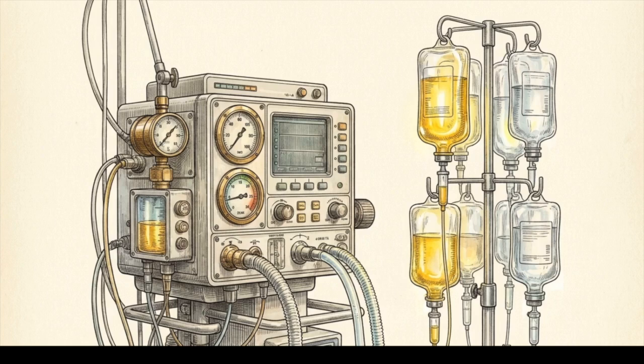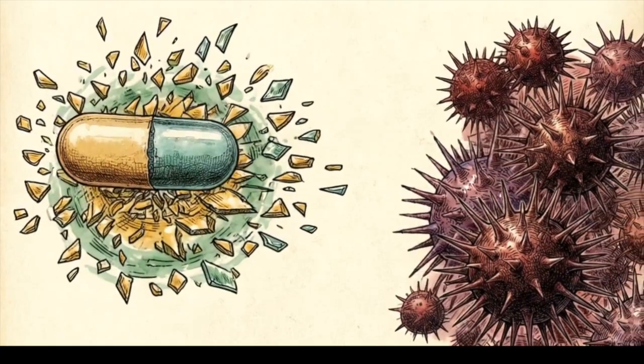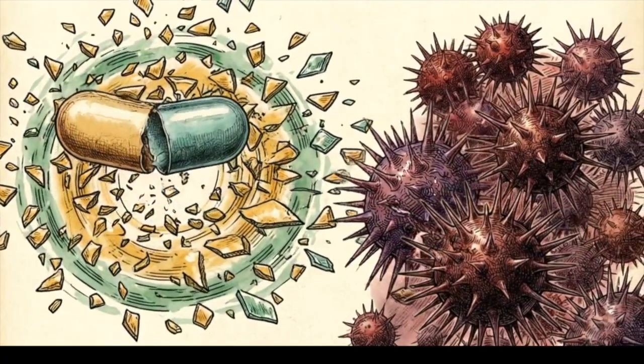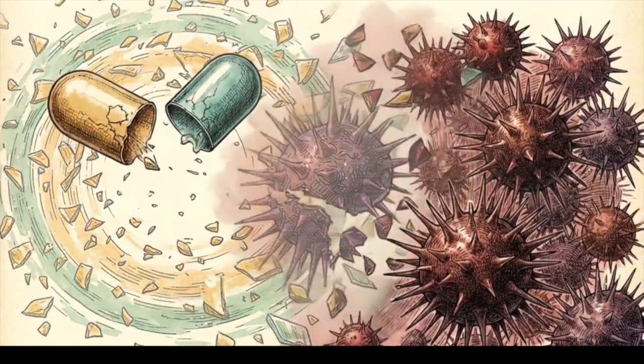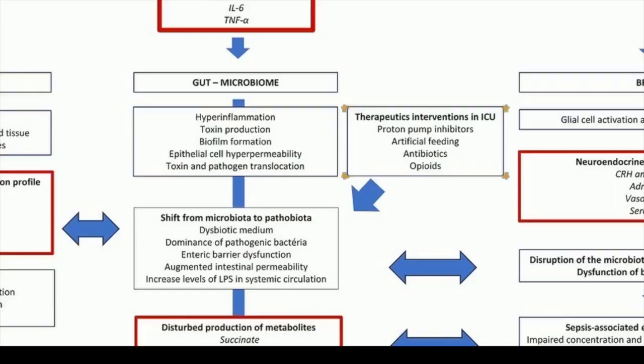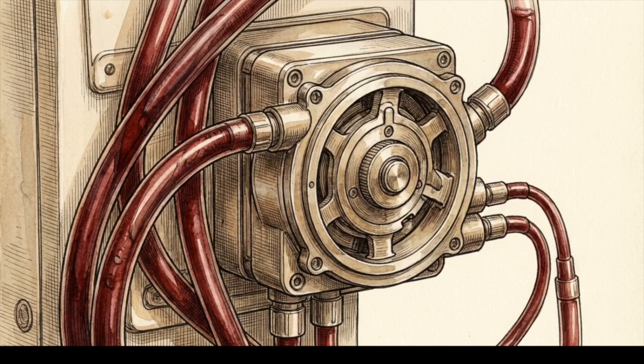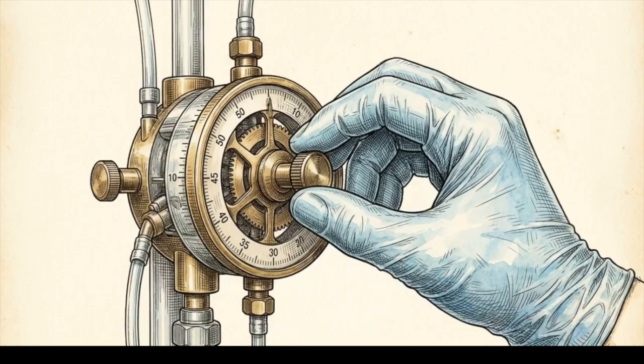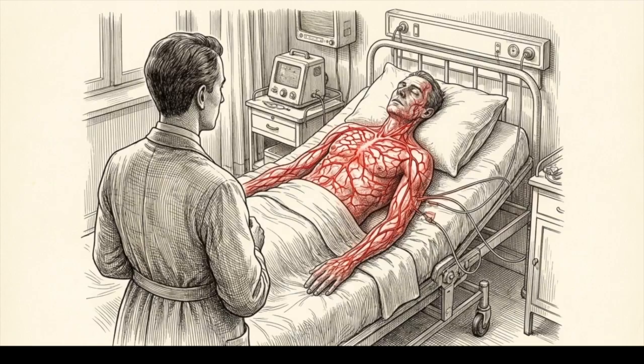The life-saving interventions used in the ICU can actively disrupt these delicate communication networks. Broad-spectrum antibiotics and proton pump inhibitors carpet bomb the commensal gut bacteria. These routines, highlighted here, accelerate the shift towards a pathobiome, destroying the very systems that regulate the inflammatory response. Mechanical ventilation and renal replacement therapy add further mechanical and chemical stresses that alter immune signaling. Clinicians must use these tools to sustain life, yet they must also account for how these tools destabilize the body's